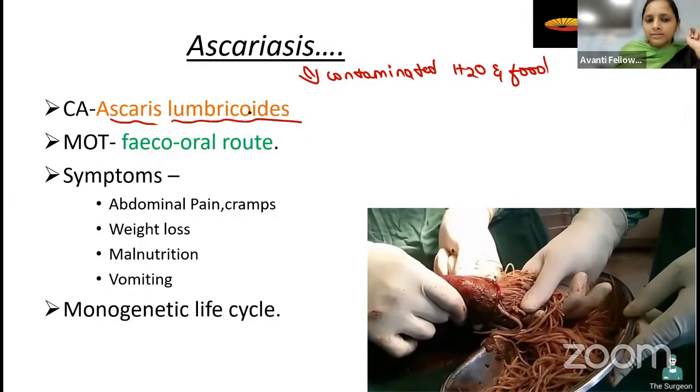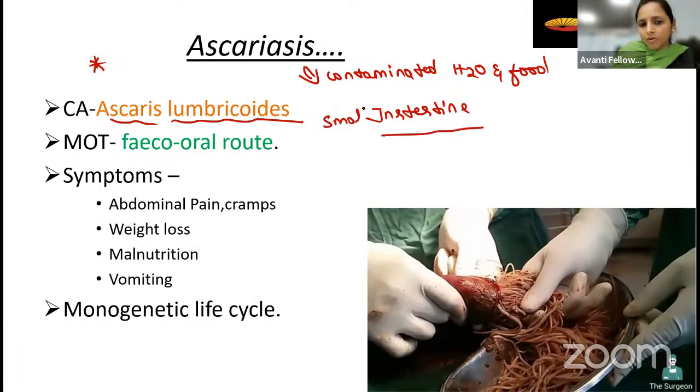Ascaris lumbricoides. Students, remember Ascaris lumbricoides. It is mainly going to affect the small intestine. In the exam, they may ask questions like this: in one column they may give Ascaris lumbricoides and in another column they may give which tissue it affects, like small intestine, large intestine, scrotum, or lower parts of the leg. So you have to remember this: Ascaris affects the small intestine.